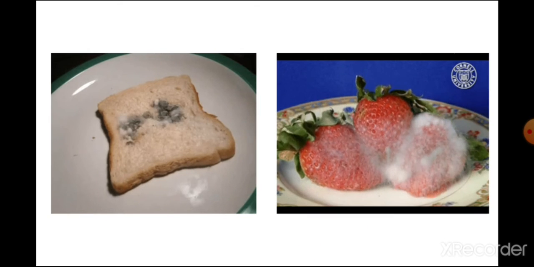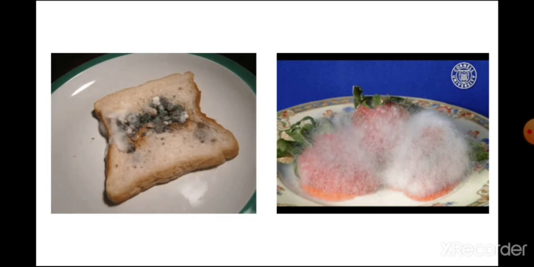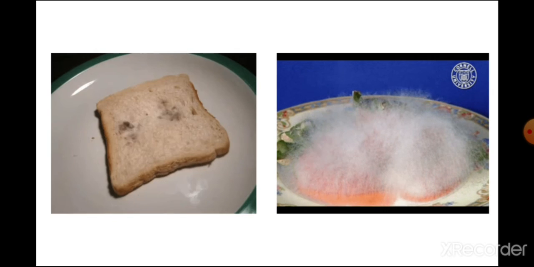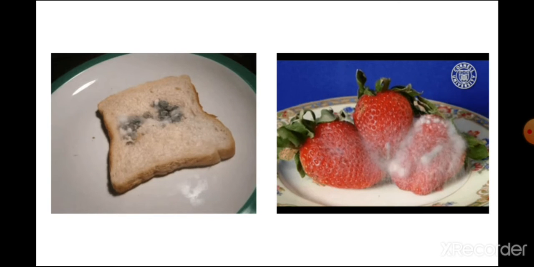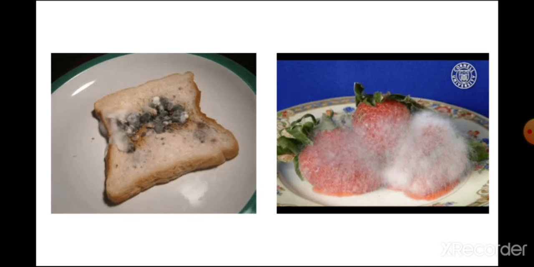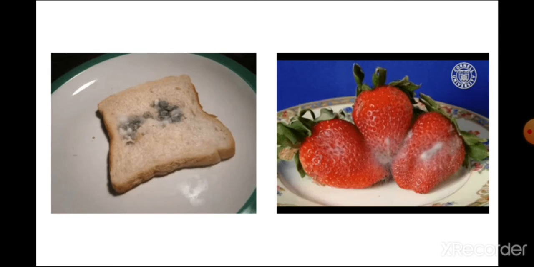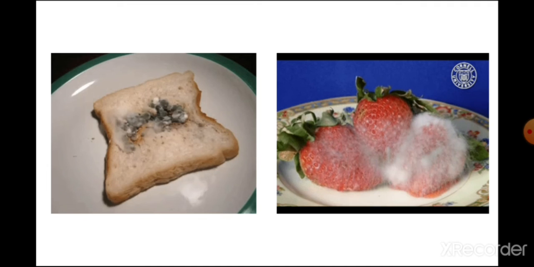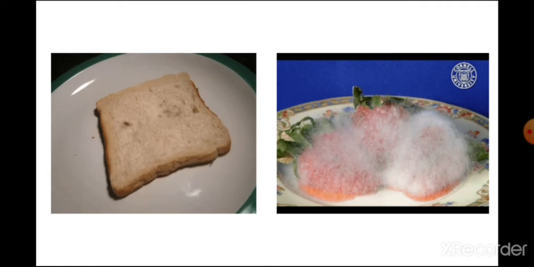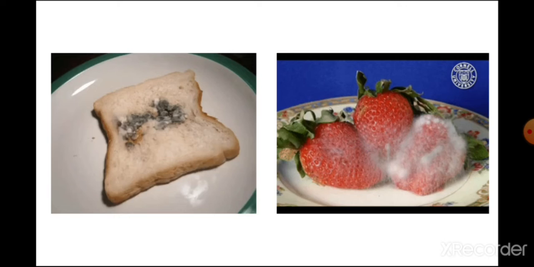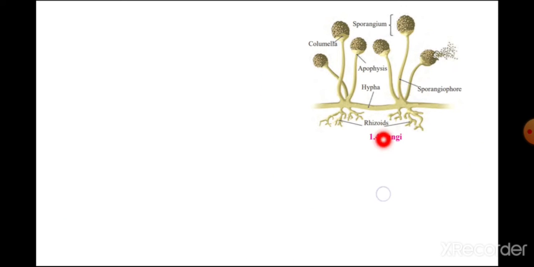Here what you see is a strawberry. If we keep the strawberry as it is, if you do not refrigerate it, then what will develop on that strawberry? Yes, on that strawberry also we find a fungus which grows on it. Let us see more about fungus or the fungi kingdom. What are their characteristics? Here you can see a microscopic view of mucor fungus, which grows on bread or on strawberry.